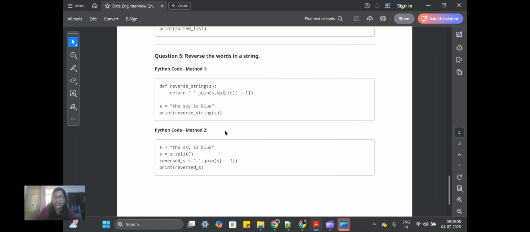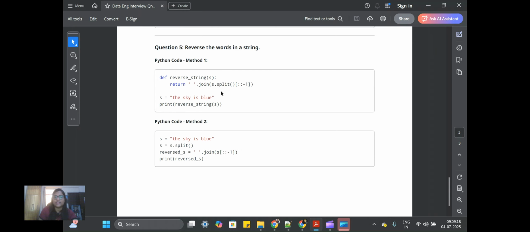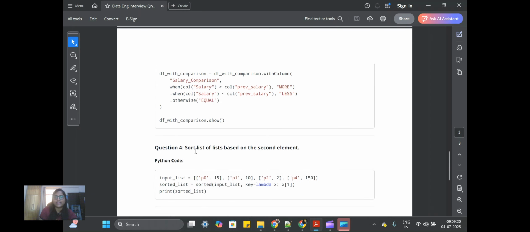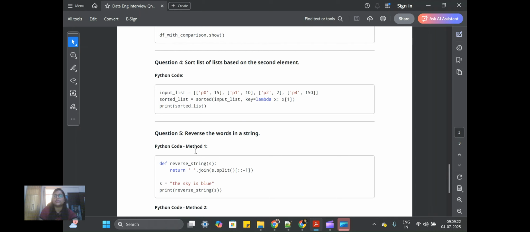Now for the second method, I also offered a different method and different approaches. First we can split it, and then again we can join with the reverse. So this was the technical question. They just wanted to see basically the approach, how optimized I can do.